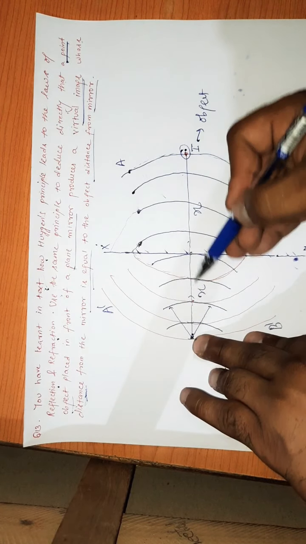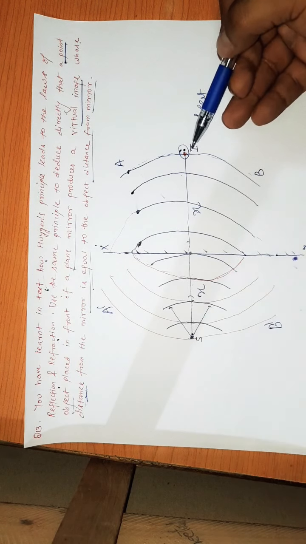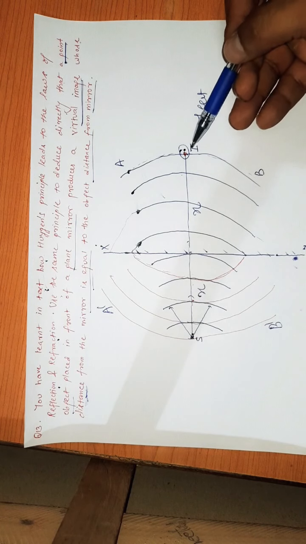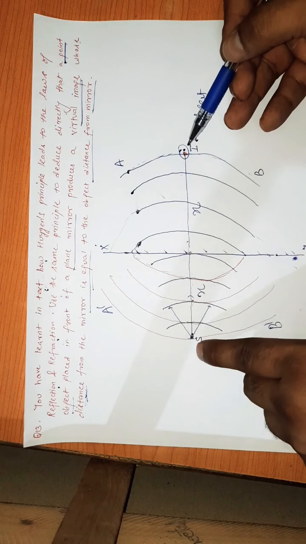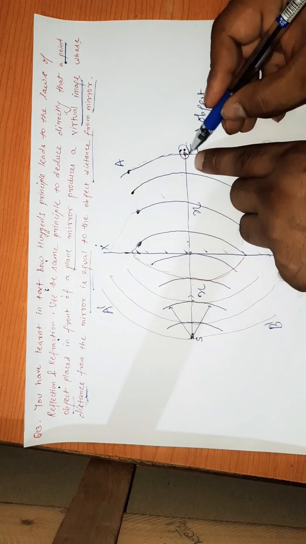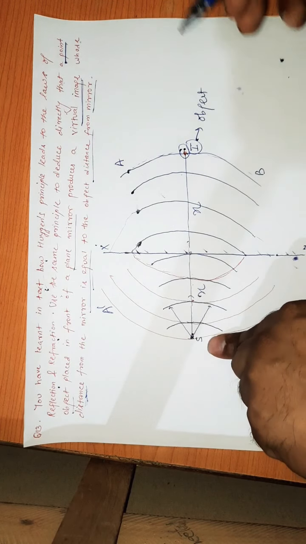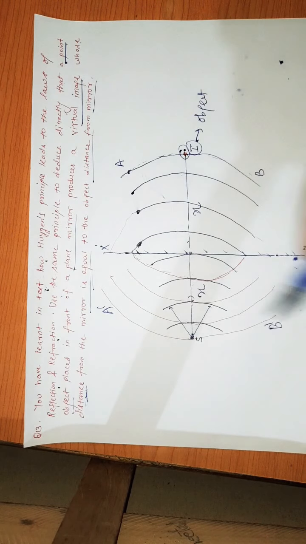So if this is x, then this is also x. Plane mirror always makes a virtual image. This we know. So that is the proof. If this is the object, its image is formed here. So according to the question, in this way we can prove this solution.